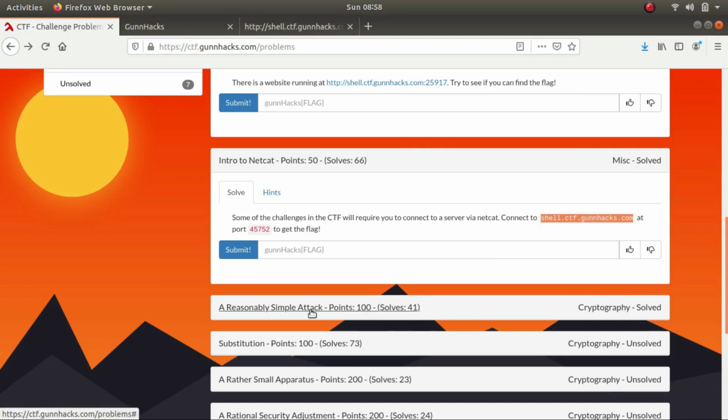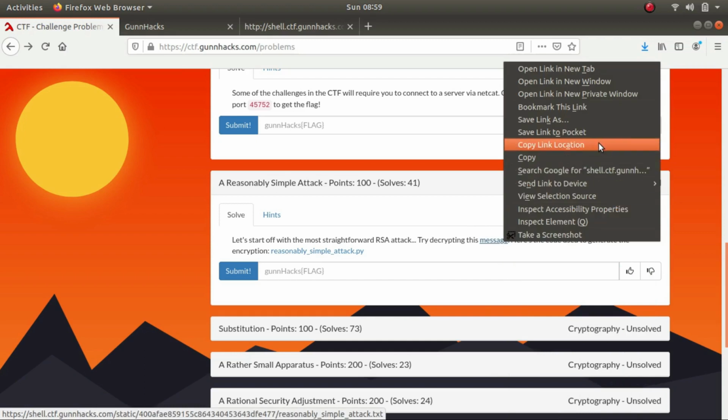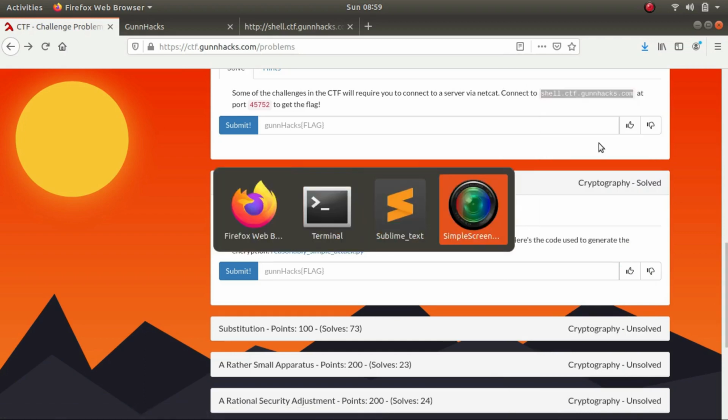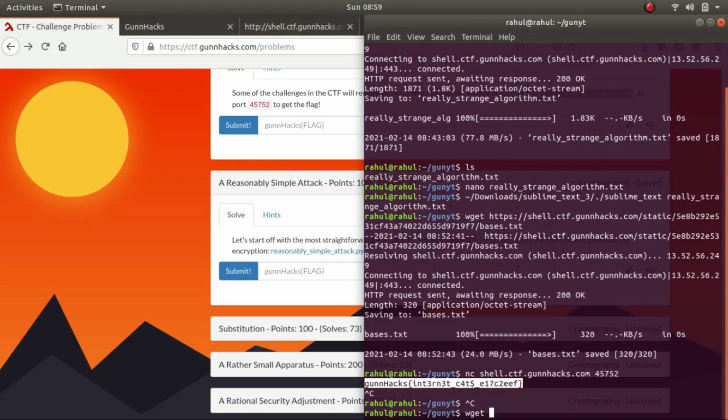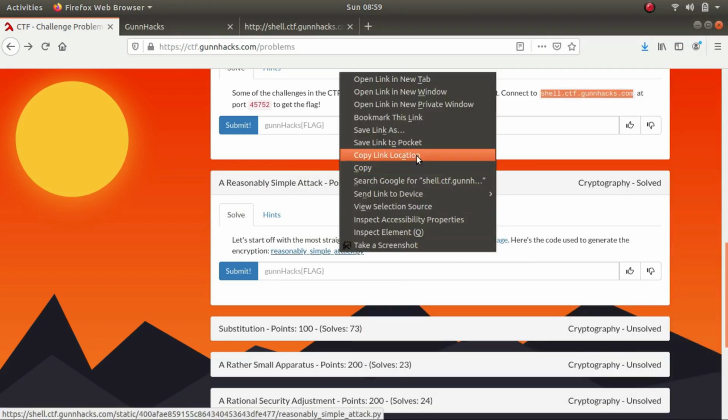Now let's try another RSA challenge. It says let's start off with the most significant RSA attack, a straightforward RSA attack. Try decrypting this message. Here's the code used to generate the encryption. So let's duplicate it as usual. Let's duplicate the script as well.